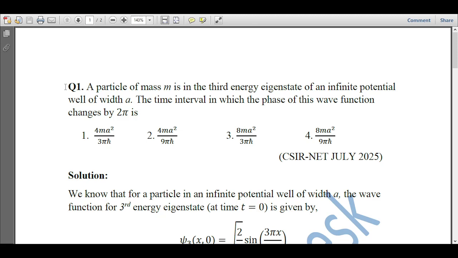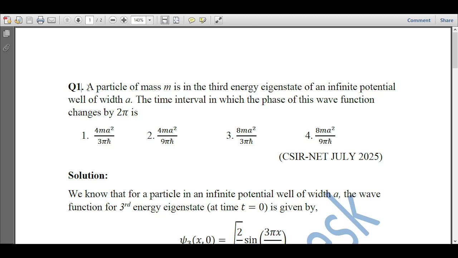And in today's video we are going to discuss two problems of quantum mechanics that were asked in the CSIR NET July 2025 exam, that is, in the recent exam. So let us start. This is question number 1,